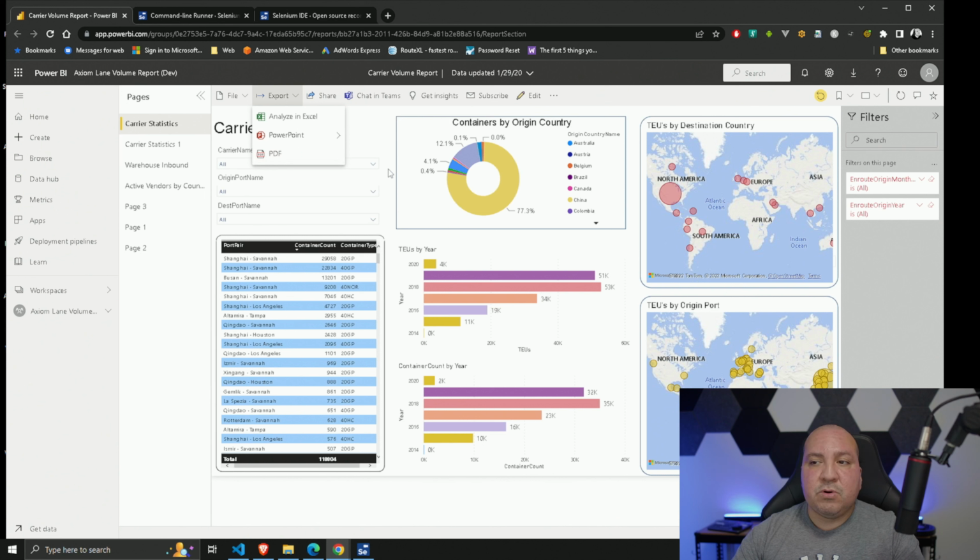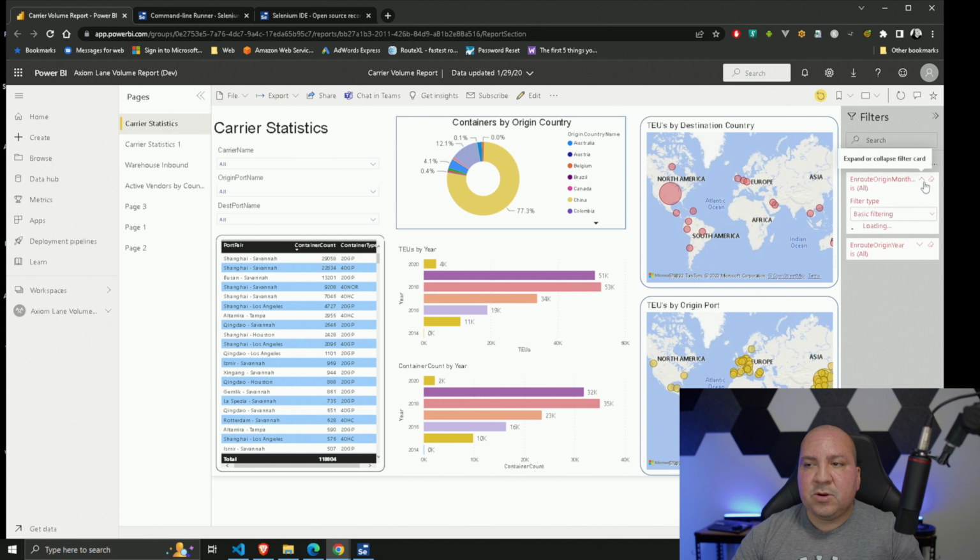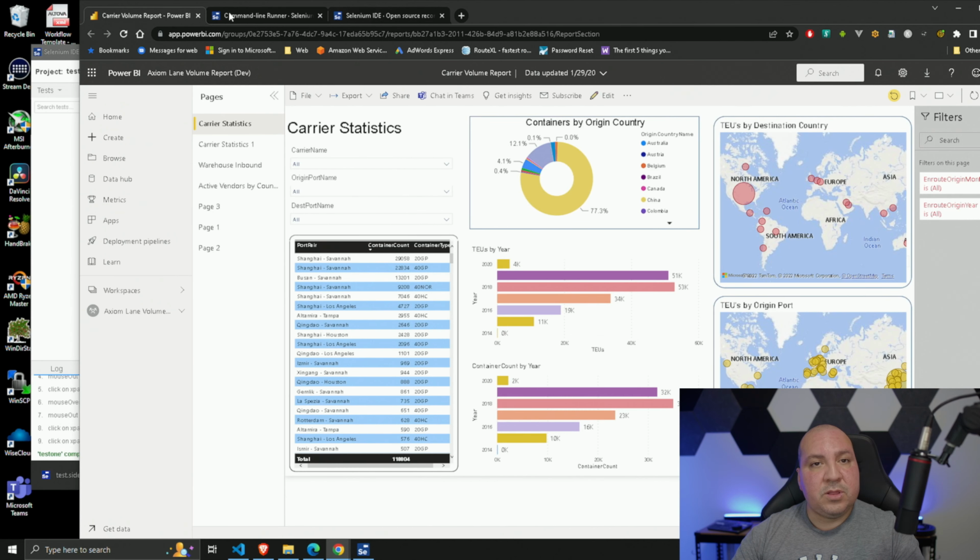If we're dealing with filters, which I do have some over here, but we're just not utilizing these right now, there is logic we could build to apply a filter, like check a box. We're not going to do that in this one, but you can. Just want to put that out there. Those are options that you can do. So let's go ahead and do that.